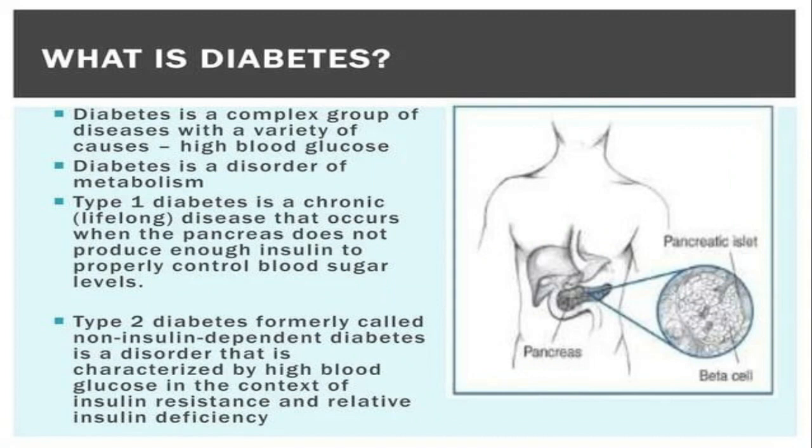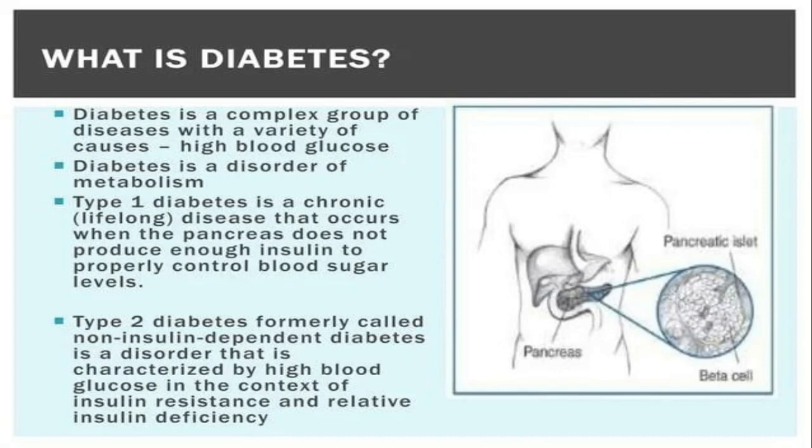Diabetes is a complex group of diseases with a variety of causes. High blood glucose. Diabetes is a disorder of metabolism. Diabetes can be divided into two types: type 1 diabetes and type 2 diabetes. Type 1 diabetes is a lifelong disease that occurs when the pancreas does not produce enough insulin to properly control blood sugar level, right? Whenever your blood sugar level rises in your body, it damages your blood vessels, that weakens your blood vessels, right?